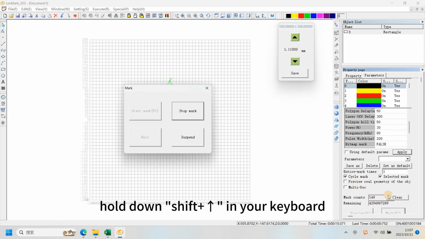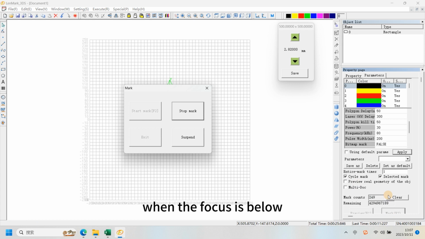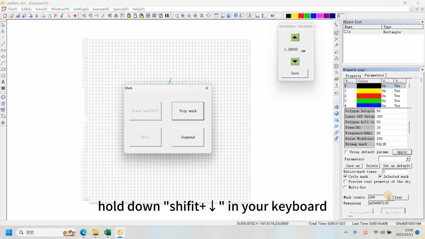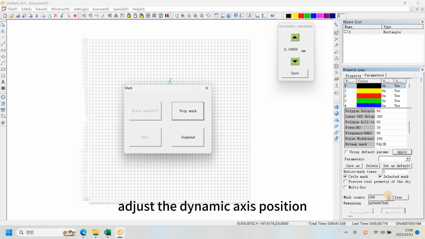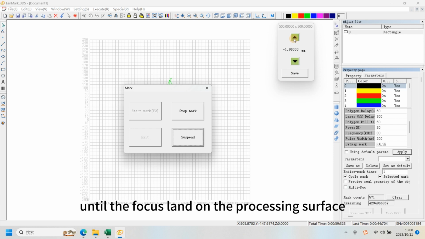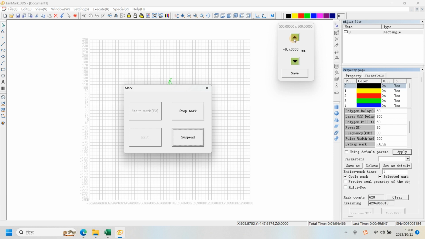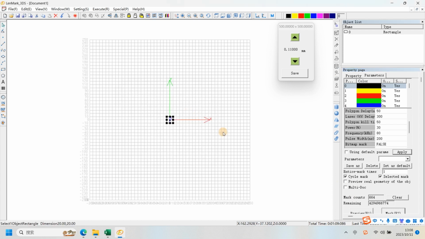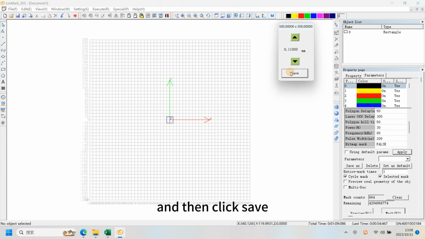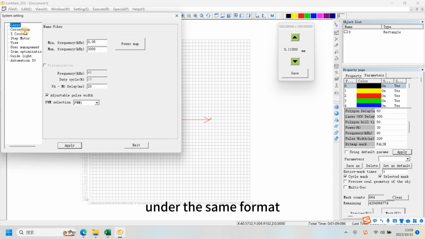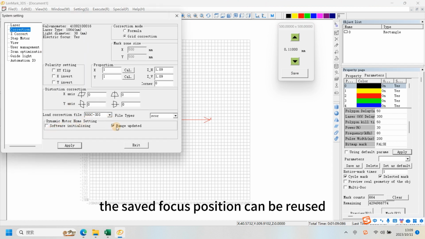When the focus is above, hold down Shift and Up on your keyboard. When the focus is below, hold down Shift and Down on your keyboard. Adjust the dynamic axis position until the focus lands on the processing surface. And then click Save. Under the same format, the saved focus position can be reused.